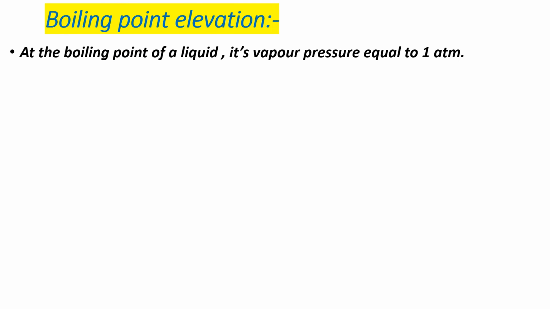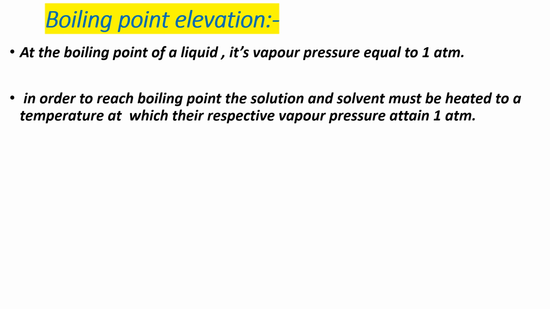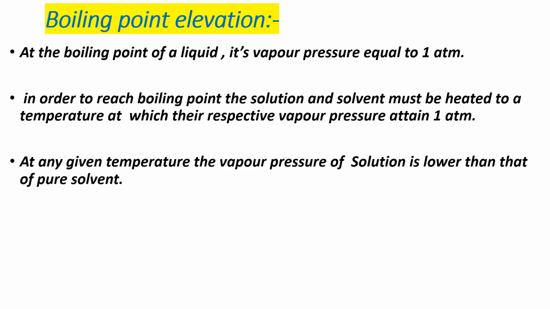Continues, you have to discuss what is the boiling point elevation. At the boiling point of a liquid, its vapor pressure equals 1 atmospheric pressure. We know that. Then, in order to reach boiling point, the solution and solvent must be heated to a temperature at which their respective vapor pressures attain 1 atmospheric pressure.